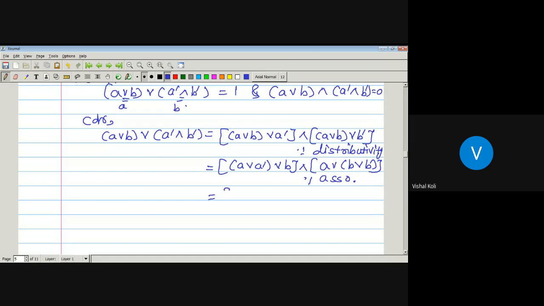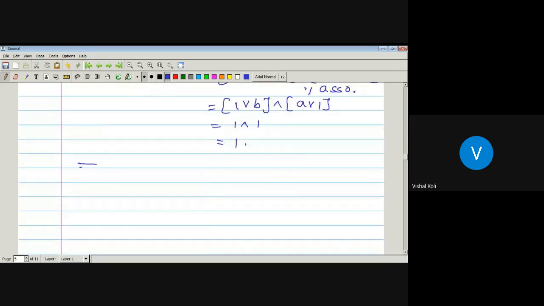As A dash is the complement of A, by the definition of complement, A join A dash is 1, so 1 join B meet A join 1, again B join B dash is 1. So this is 1 join B, which is 1, meet A join 1, which is 1, which is equal to 1. This implies A join B join A complement meet B complement is equal to 1. So the first part is true.